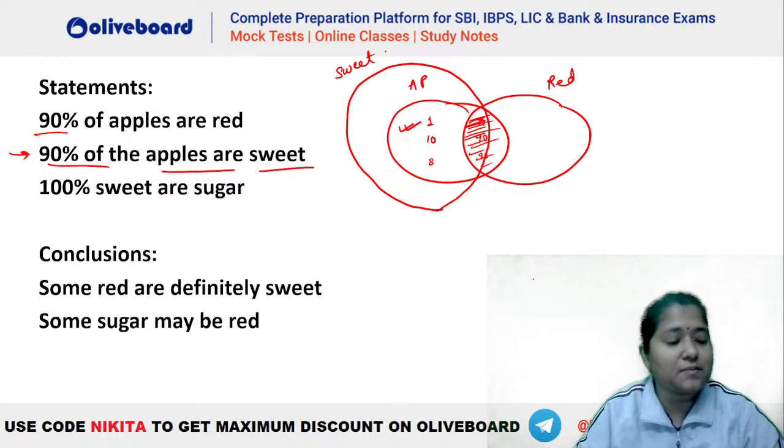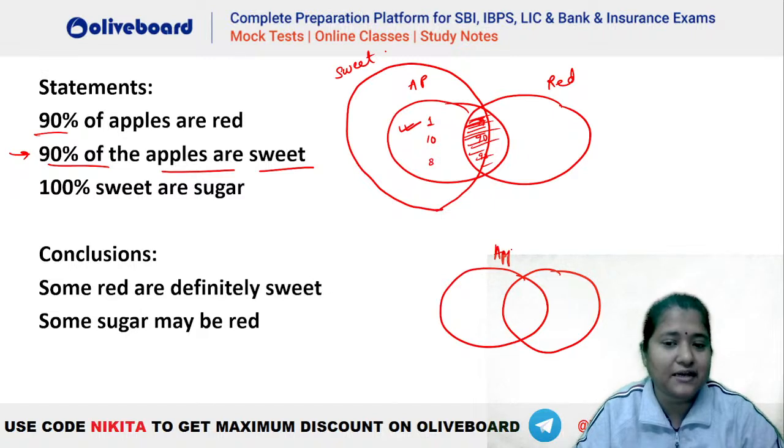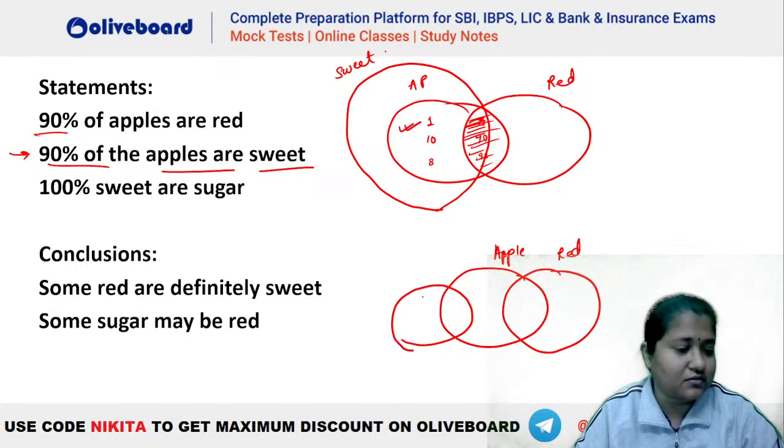Because here, okay, let's say if we take 90% of the apples are red, something like this. This is apple, right? This is your red, okay? So now let's say if we had 5% of the apples are sweet. Suppose we say 5% of the apples are sweet. So 5% can be taken from here, okay? This is